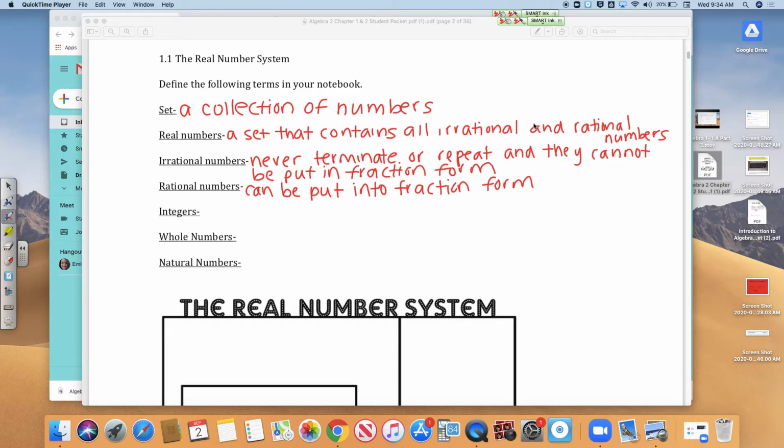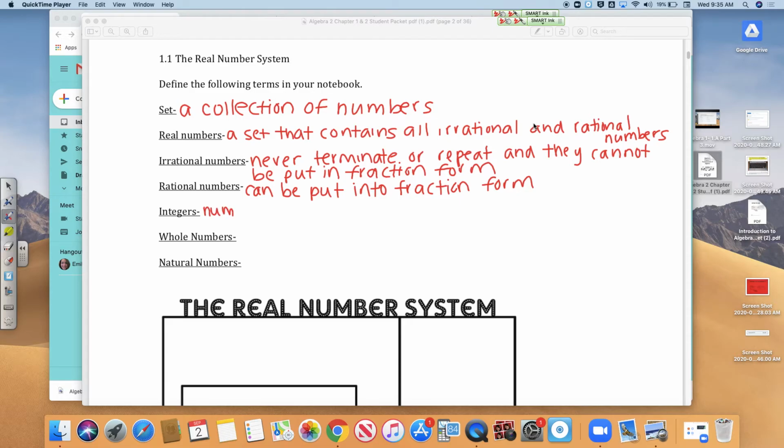So we have all of these numbers that are considered real. Within the real number system, it breaks up into two separate sets. If you're a real number, you're either irrational or rational. Within the irrational number set, there's not a lot of subcategories. However, in the rational set, we can split it up into integers, whole numbers, or natural numbers. Integers are the numbers we love to deal with, right? They don't have any decimals or extra fractions. They're just nice numbers to deal with. So integers are your numbers on the number line.